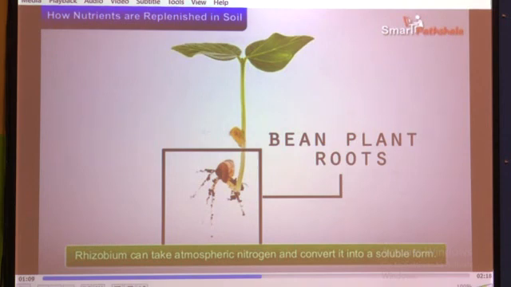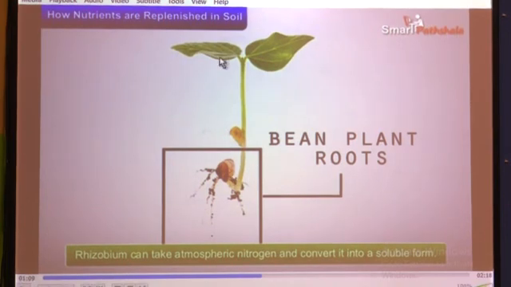So these bacteria, what are they doing? These bacteria can convert this type of nitrogen, which is present in the atmosphere, into the soluble form. Here it is shown in a picture, at the side of the root.